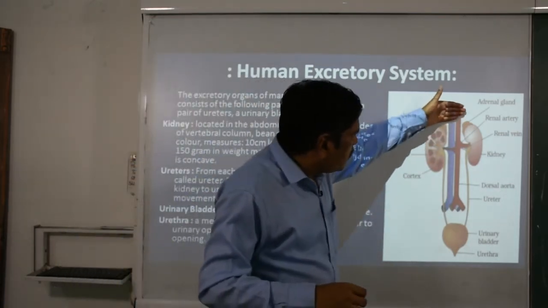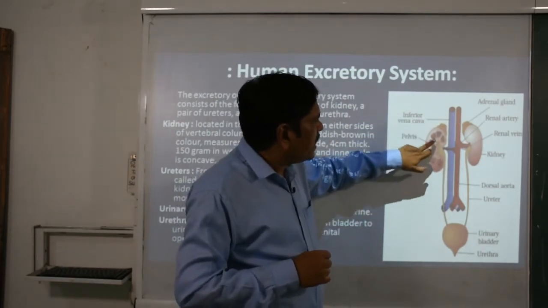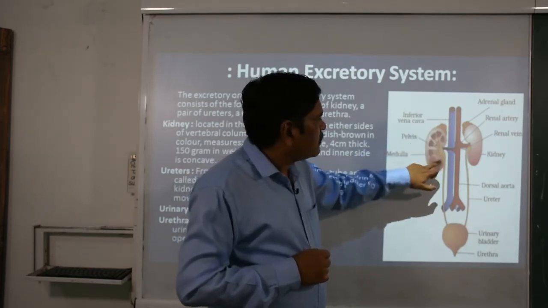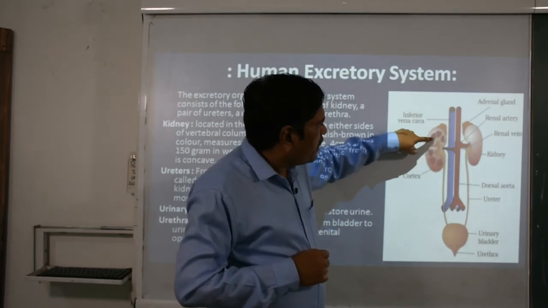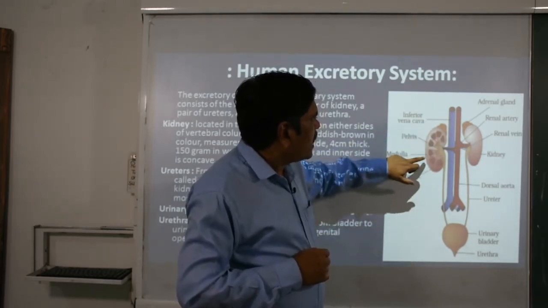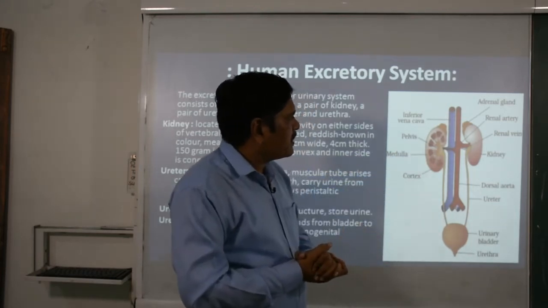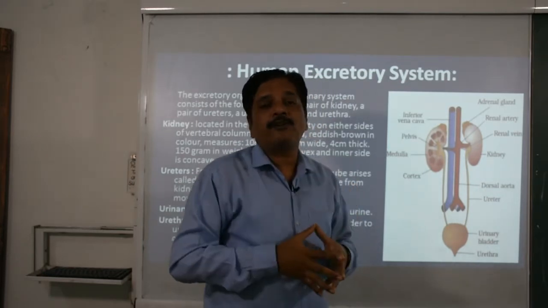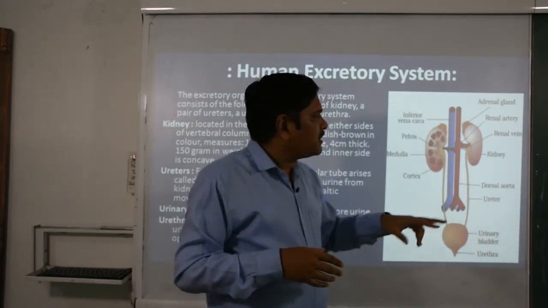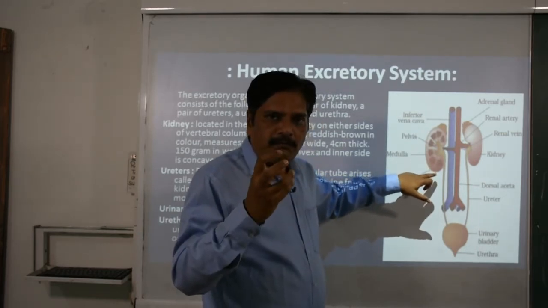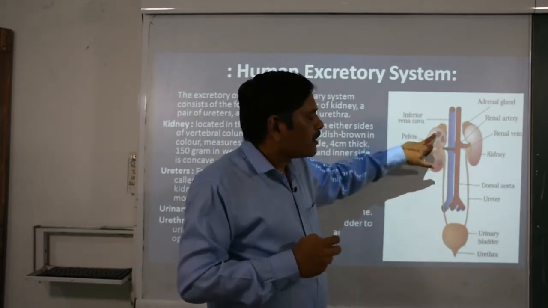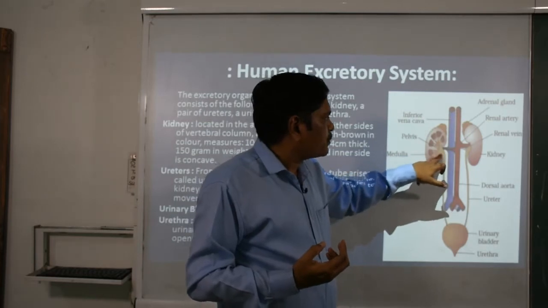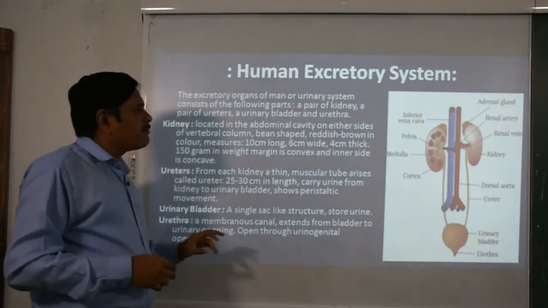If you take a longitudinal section of this kidney, you can see it has two clear-cut structures: the outer dark one, the cortex, and the inner one, the medulla, in which you can also see pyramidal structures called urinary pyramids. This outer dark surface is the cortex because of the arrangement of the nephrons. The outer part of the nephrons, that means the Bowman capsule, is arranged here. Because of the glomerulus, the capillaries and the blood, this portion is dark and the other portion is light in nature. So remember this.